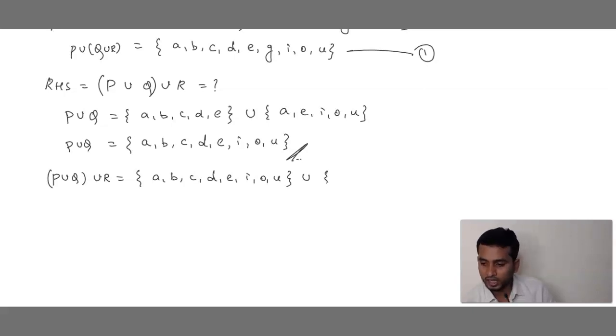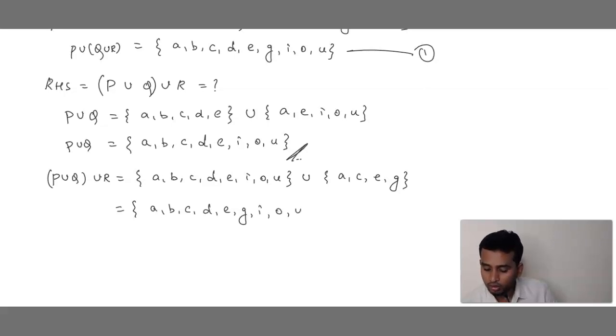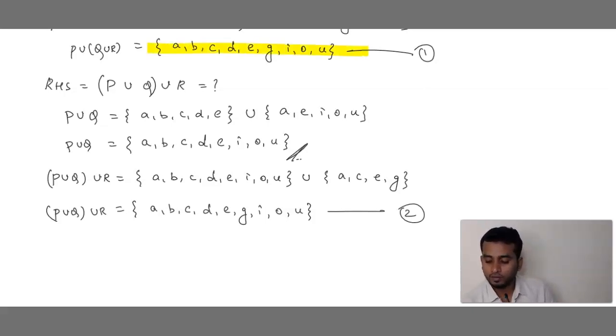Union. What is set R? A C E G. Again we have to combine both the answers, right? Yes. A B C D E F G H I, then O, then U. Correct? So this is what answer P union Q of union R. Let me call this as equation 2. So can you combine both equation 1 and 2? A B C D E, A B C D E, G I O U, G I O U. So both the answers are same.